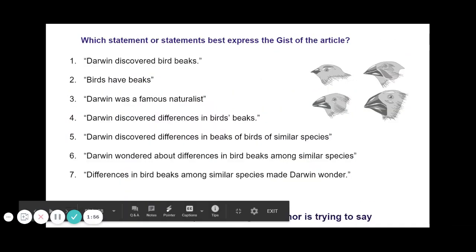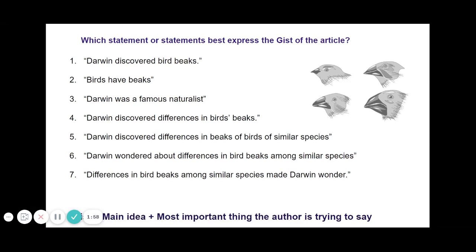Okay, on this slide, I'm going to read which statement or statements best express the gist of the article. Okay, and you're going to determine which statement or statements do that. Okay, number 1, Darwin discovered bird beaks. Number 2, birds have beaks. Number 3, Darwin was a famous naturalist. Number 4, Darwin discovered differences in birds' beaks.